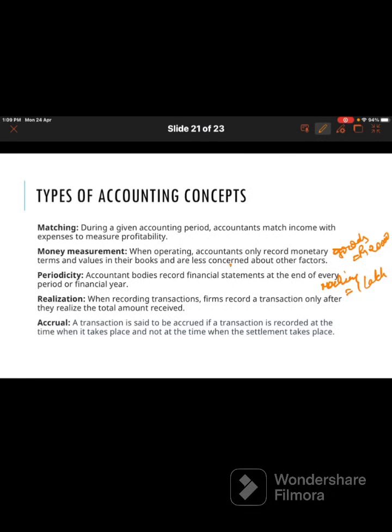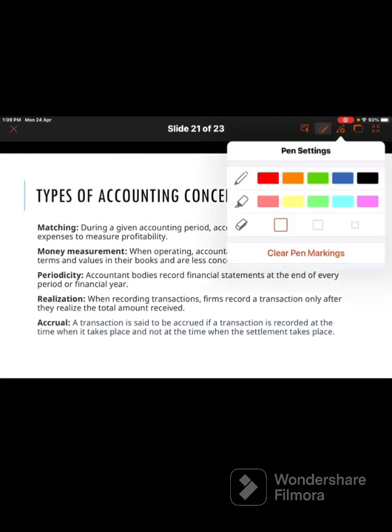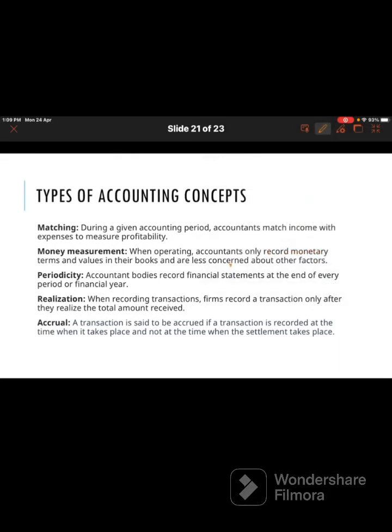But things like sincerity and loyalty of the workers are also important for the business, yet they are not recorded because we can't measure them in monetary terms. So transactions which can be measured in monetary terms will be recorded in the books of accounts. Those transactions which do not have any monetary value will not be recorded. Okay, next we will discuss the periodicity concept, that means the accounting period concept.